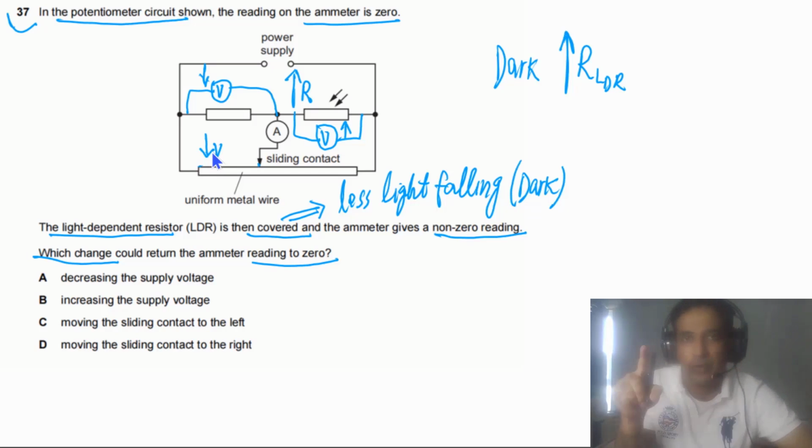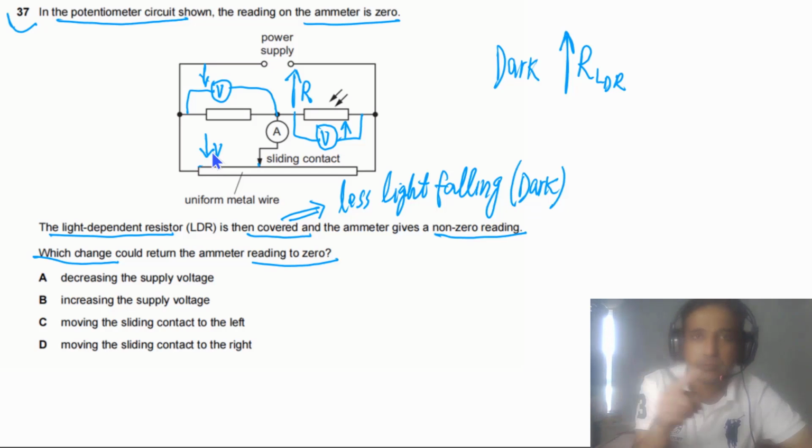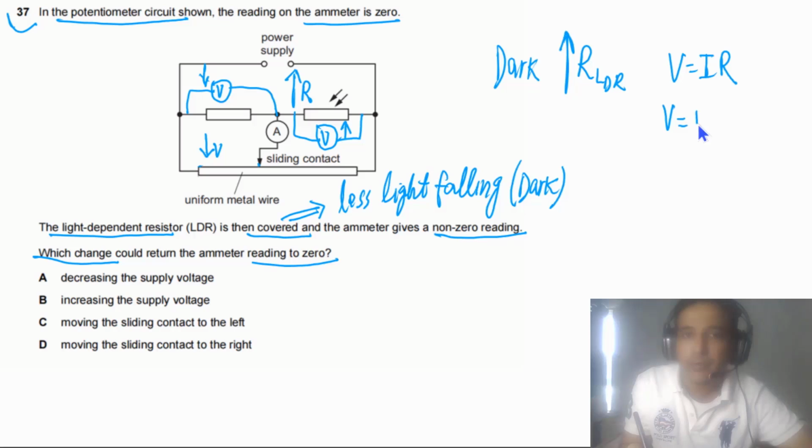For a wire of constant resistivity and constant cross-sectional area, we need to understand that V is equal to I times capital R, and capital R is equal to rho L by A. From here we can see that I is constant, meaning the same current is passing through this wire.